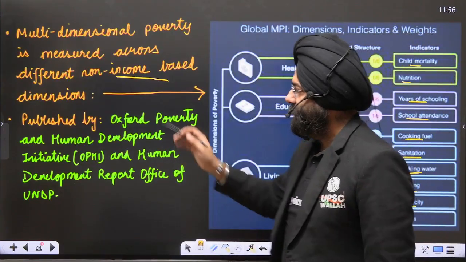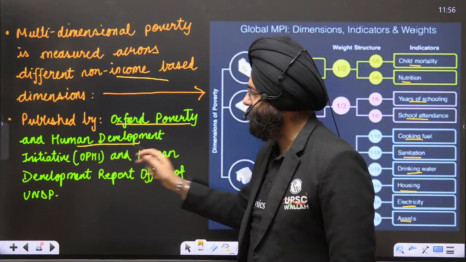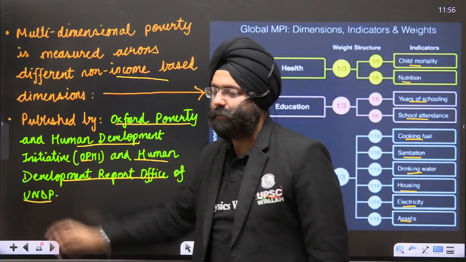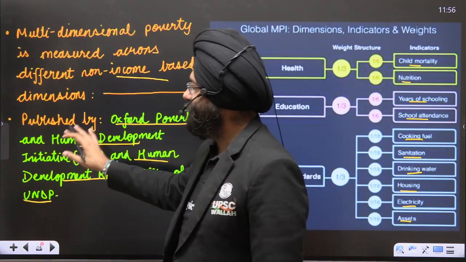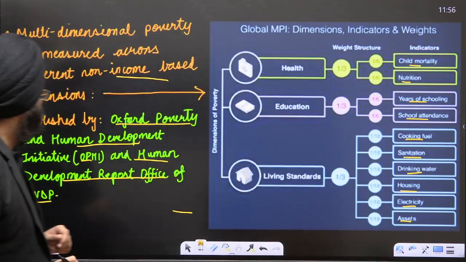Another thing you should be aware of is that it is published by the Oxford Poverty and Human Development Initiative and the Human Development Report Office of the UNDP. These are the bodies which publish the multidimensional poverty index. Now let's move ahead.